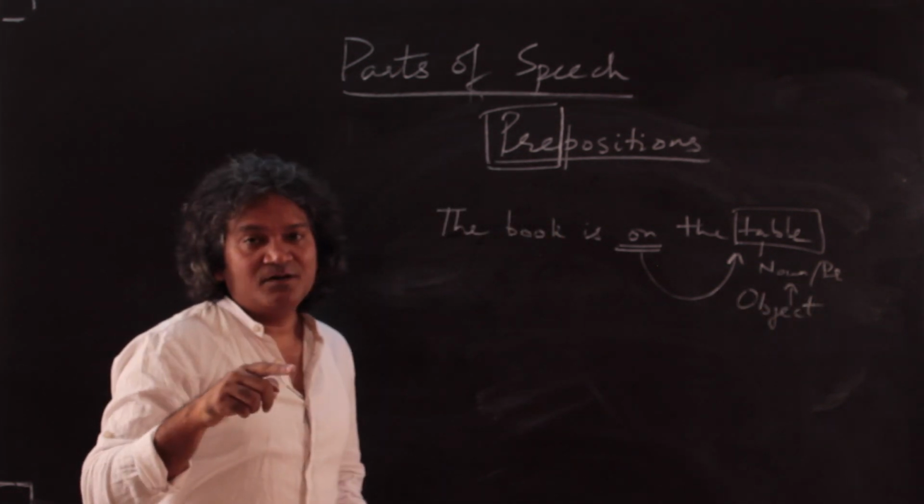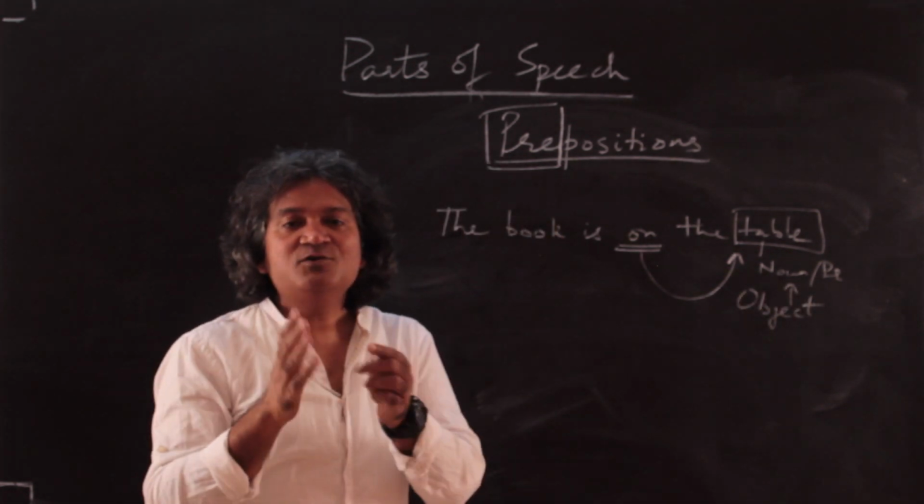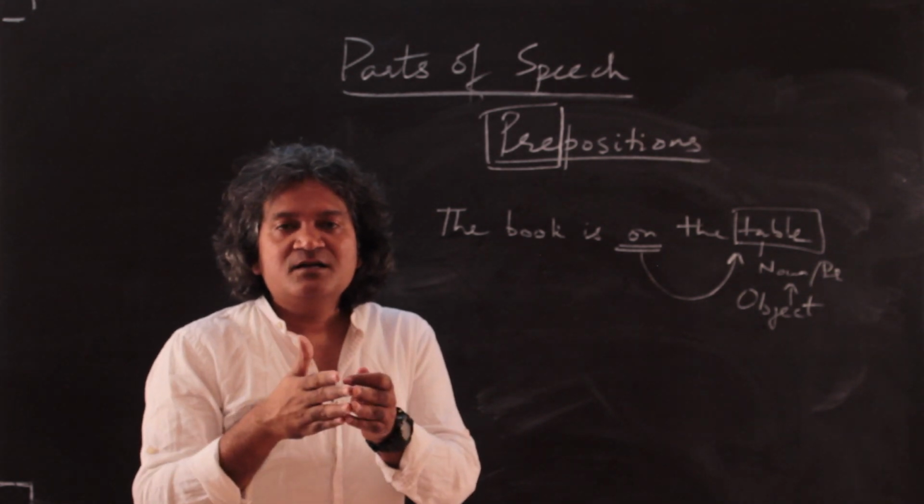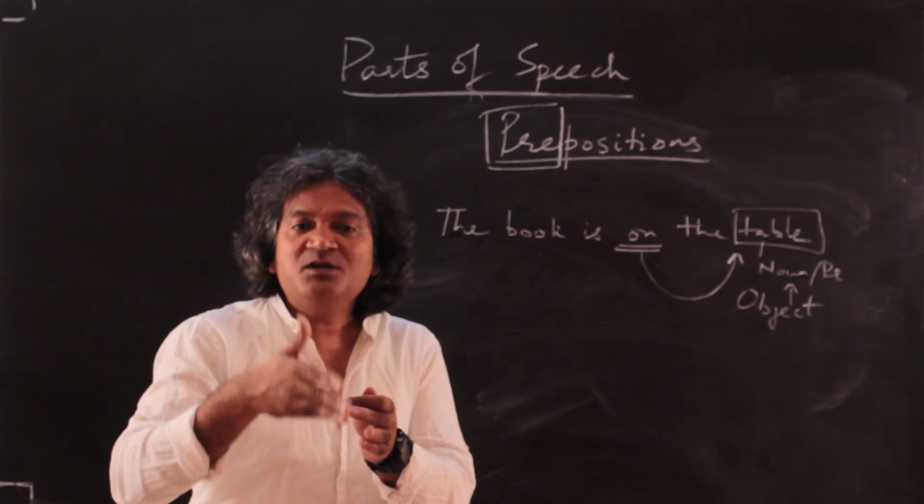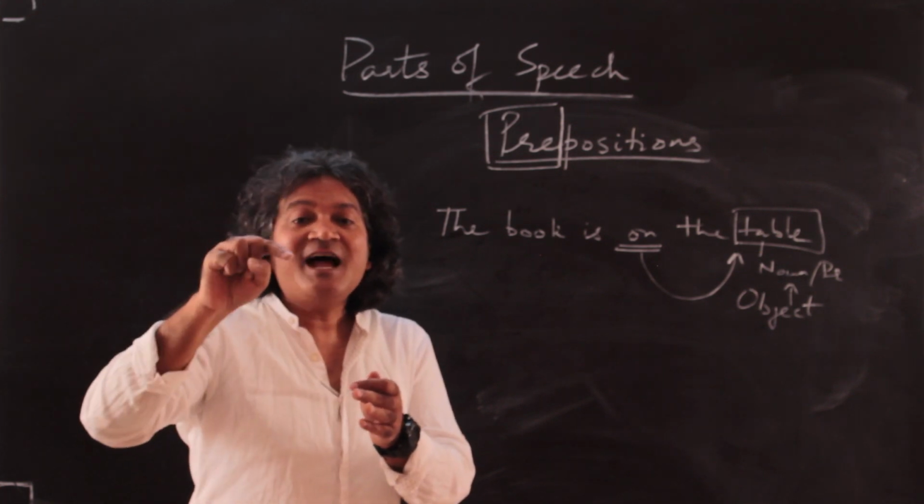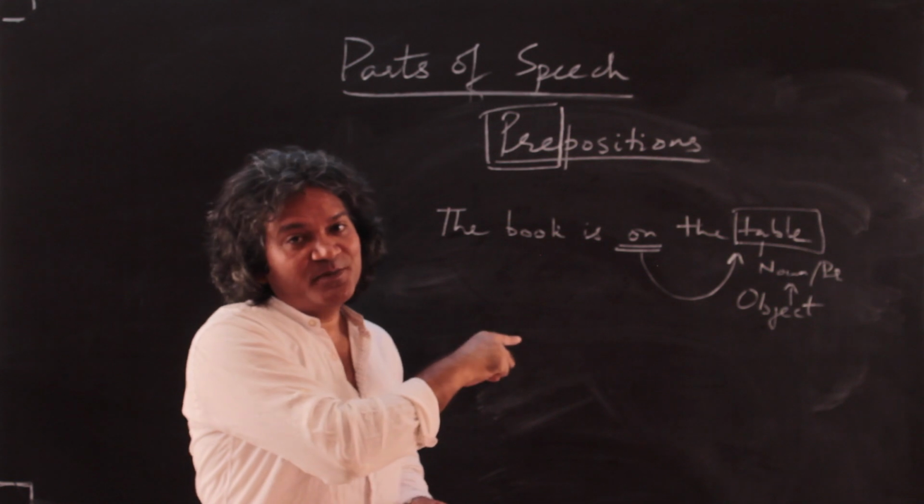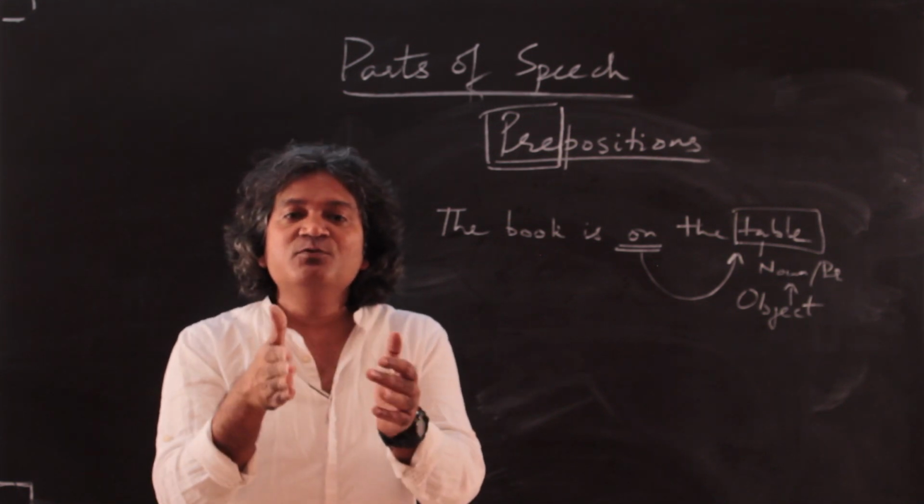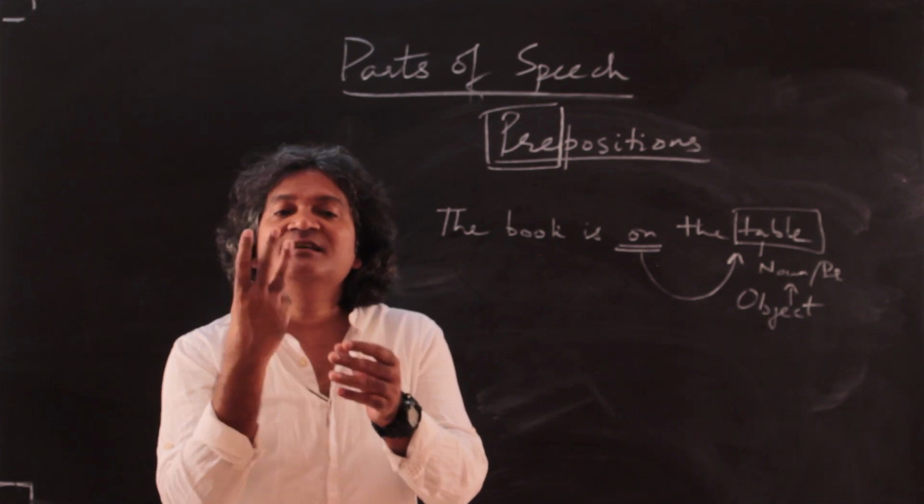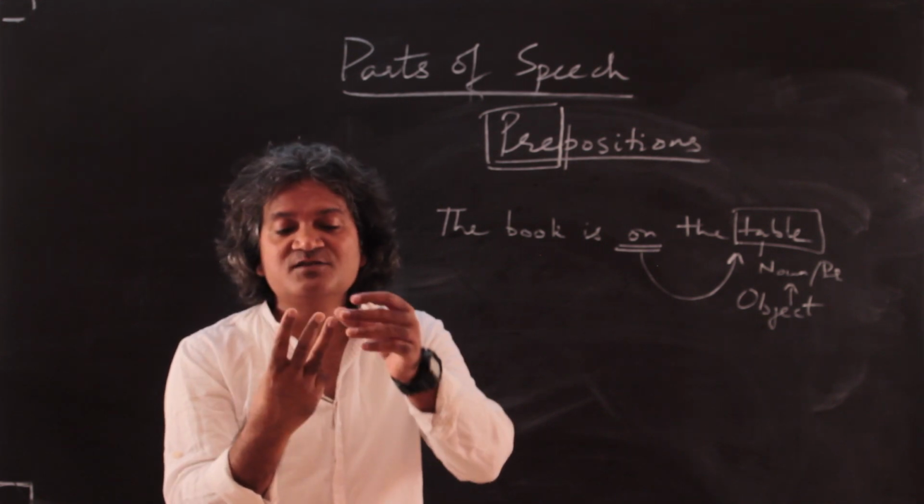In fact, that brings me back to something that I've already told you. Remember, I told you a rule that nouns and pronouns can only be subjects and objects, and subjects and objects can only be nouns and pronouns. That applies to the object of a preposition also. So what that means is that nouns and pronouns can be one of three things.